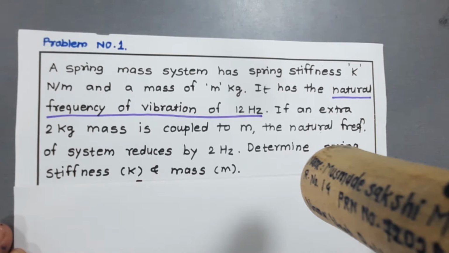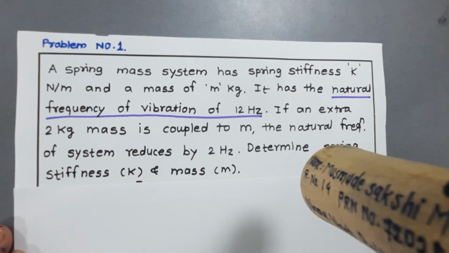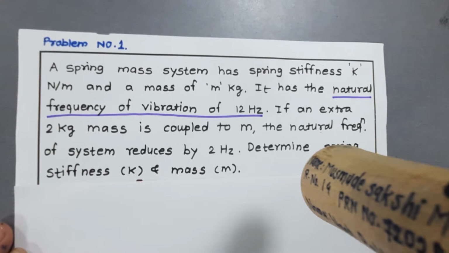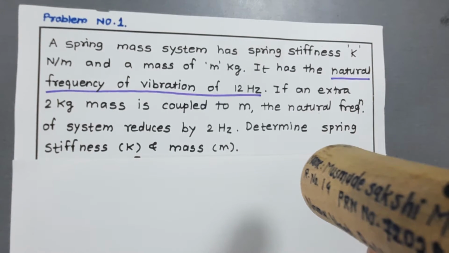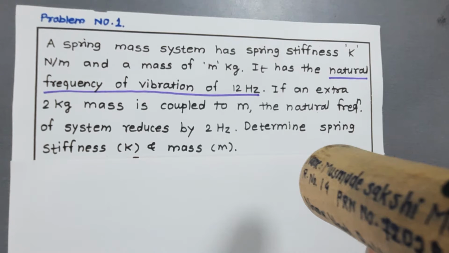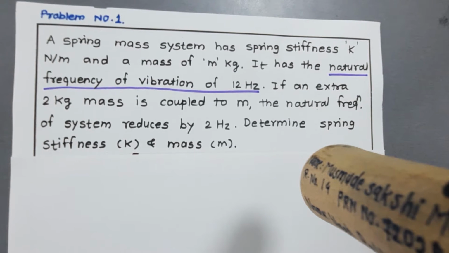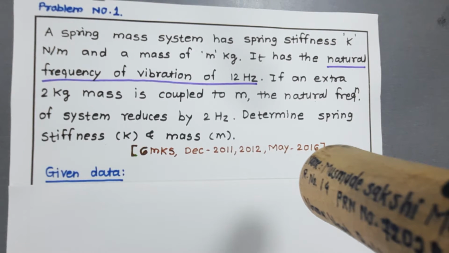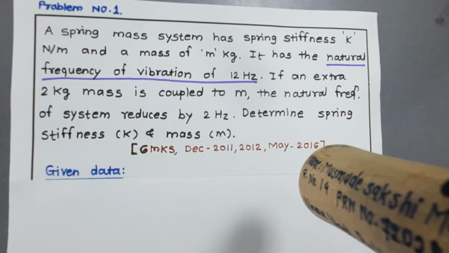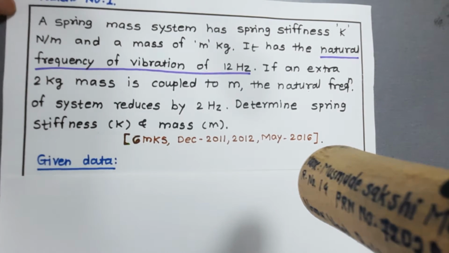This is the statement. A spring-mass system has spring stiffness K, in Newton per meter, and a mass M in kg. It has a natural frequency of vibration of 12 Hz. If an extra 2 kg mass is coupled to mass M, the natural frequency of the system reduces by 2 Hz. Determine the spring stiffness K and mass M. Friends, this numerical was asked in the SPPU examination for 6 marks in December 2011, December 2012 and May 2016.